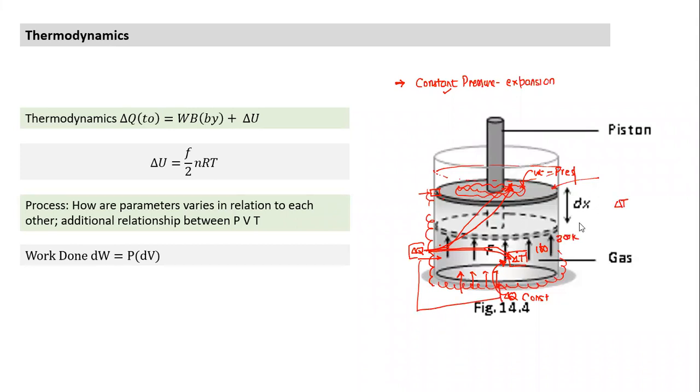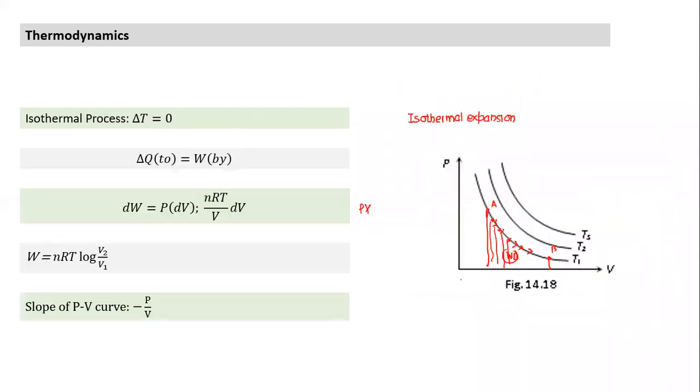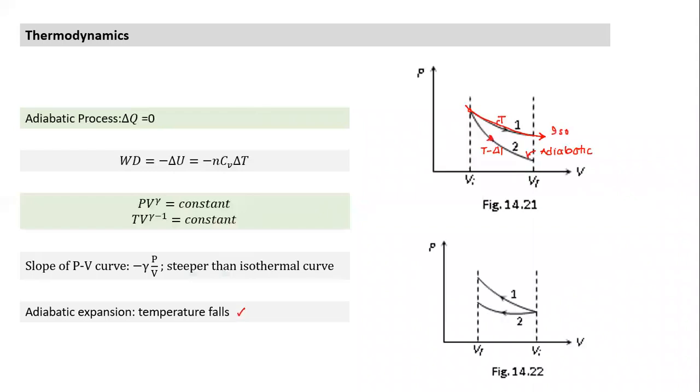For the same change in temperature, in which process does delta Q have to be higher, constant volume or constant pressure? Constant pressure. In constant pressure, of the delta Q I supply, only a part goes into change in internal energy. In a constant volume process, the entire thing goes into change in internal energy. So if only a smaller proportion goes into work done, it means I need to supply more heat to carry out the same change in internal energy. That's why different processes have different values of Q. I hope that's how you understand the processes.